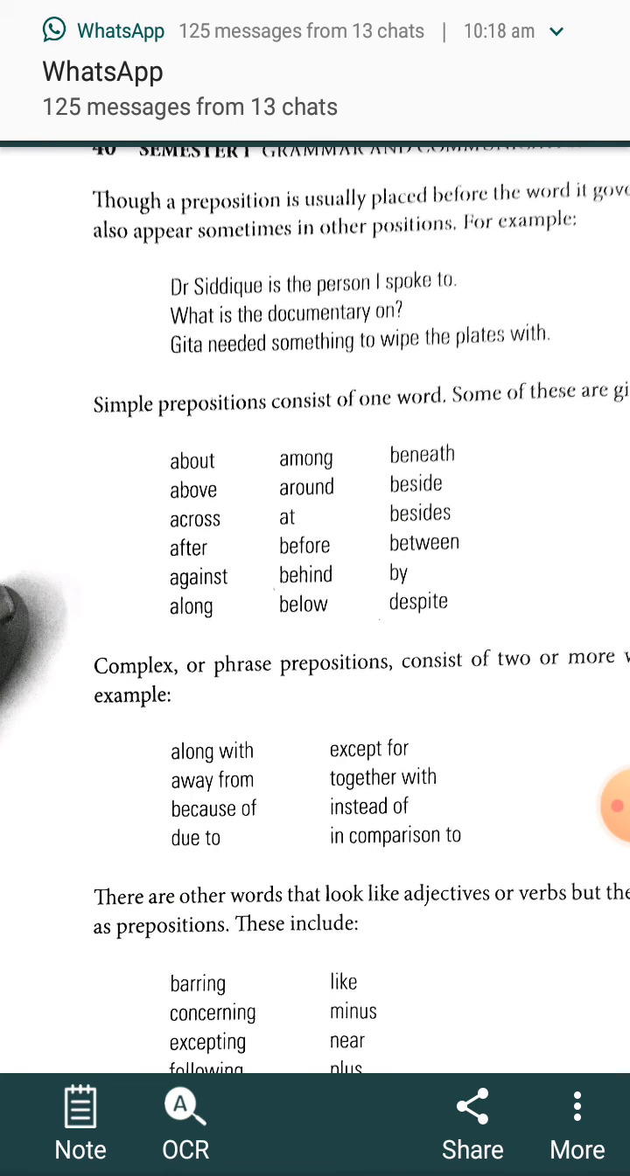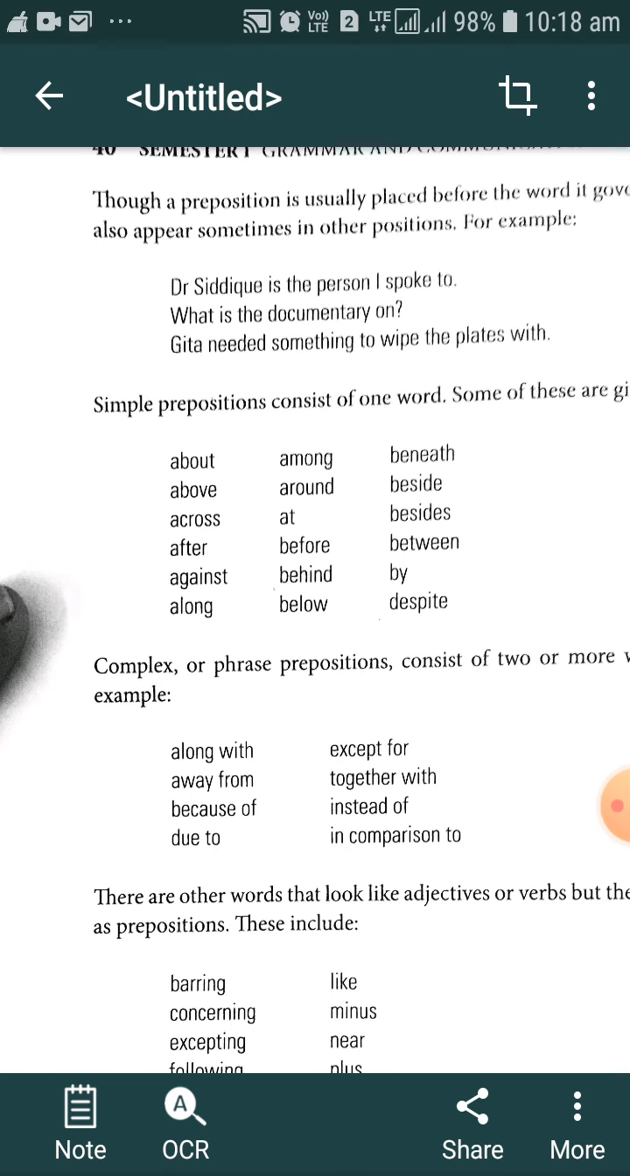You have to mug up and keep in mind a couple of these words. Along with: if there is along, it can follow only with. Away from, these are matches. We have to understand and keep in mind: due to, in comparison to. This is the set of words we have to follow and use in the same way as it is.